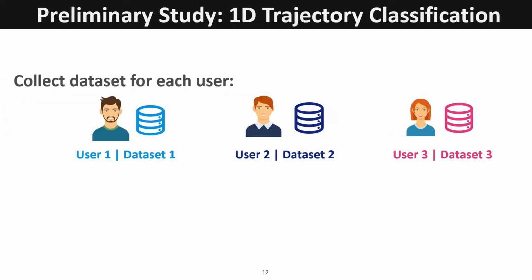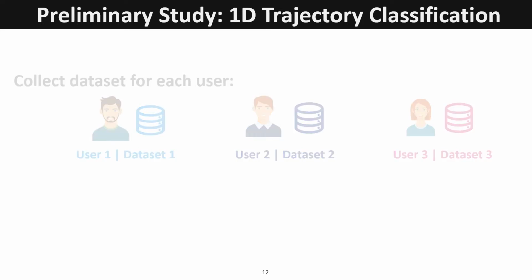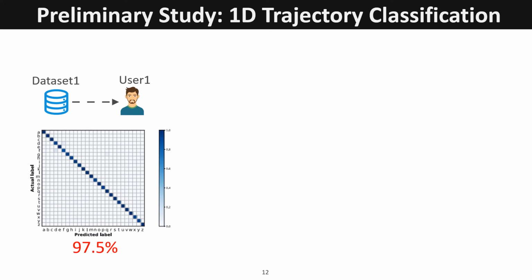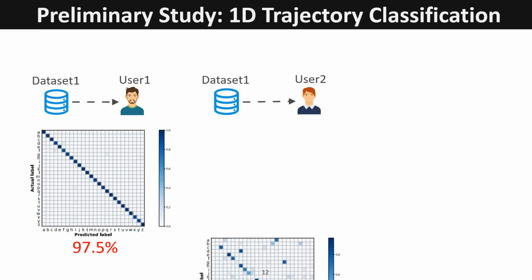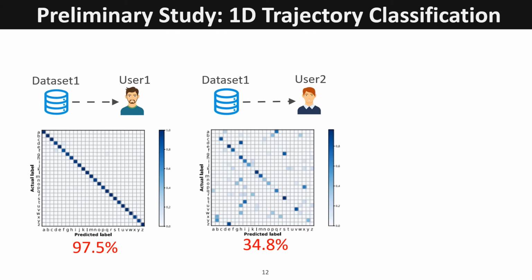To further verify the feasibility of classifying letters with 1D trajectories, we collect datasets of 26 lowercase English letters for each of 3 different users. We first use dataset 1 to train a random forest classifier and test it with user 1's data. The performance of the classifier is good. We try to recognize user 2's data with the same random forest classifier. We find that the results are very poor, which shows that different writing habits have a great impact on the performance of the classifier.